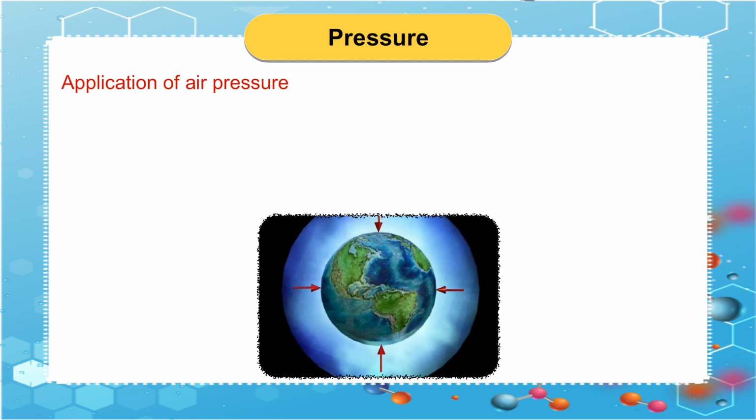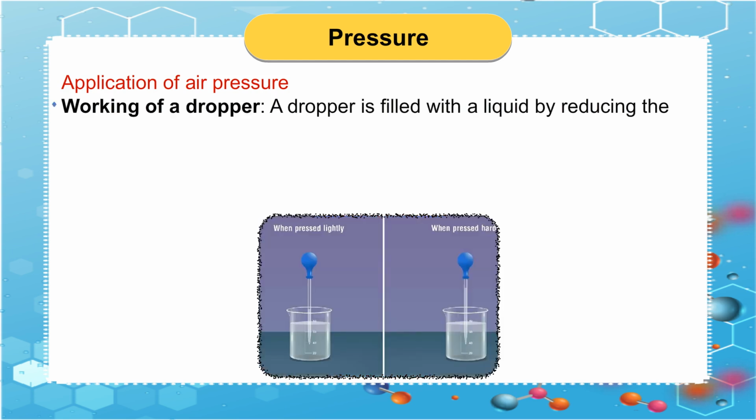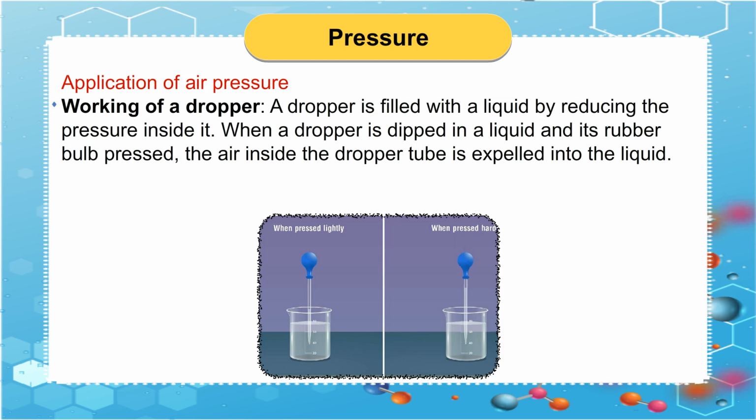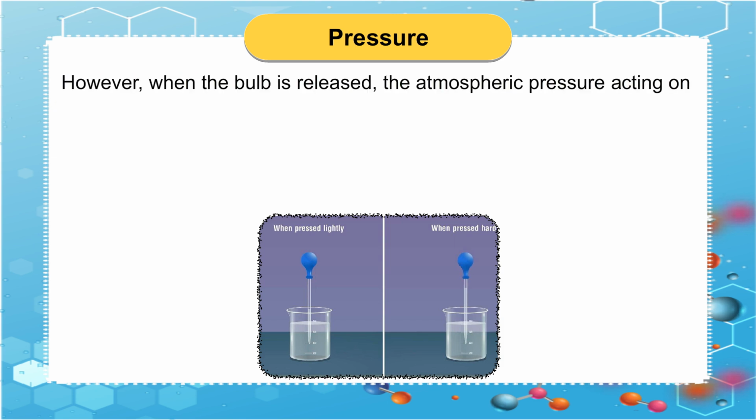Application of air pressure. Working of a dropper: a dropper is filled with a liquid by reducing the pressure inside it. When a dropper is dipped in a liquid and its rubber bulb pressed, the air inside the dropper tube is expelled into the liquid. This reduces the pressure inside the dropper.